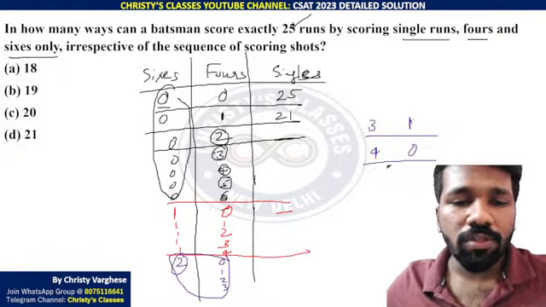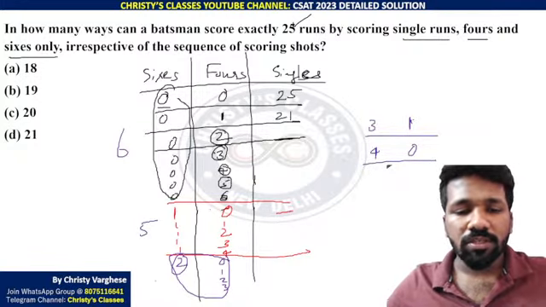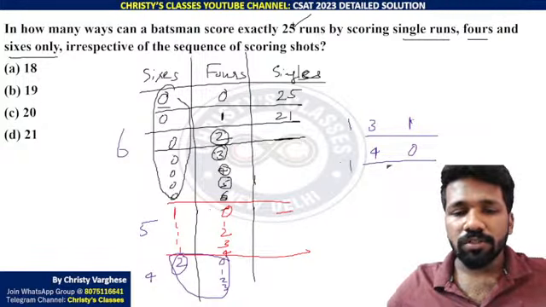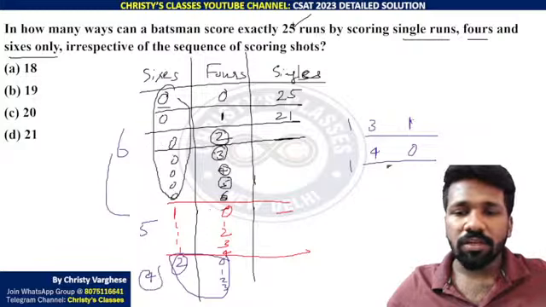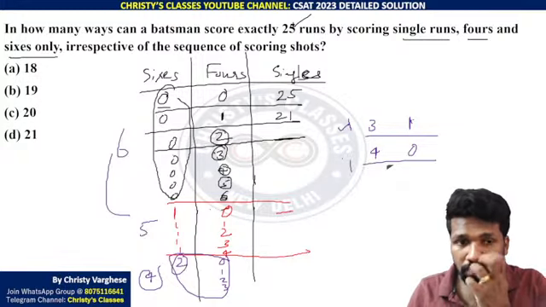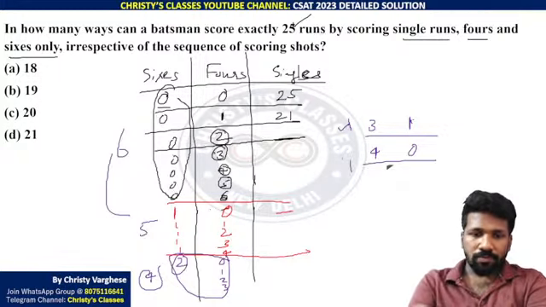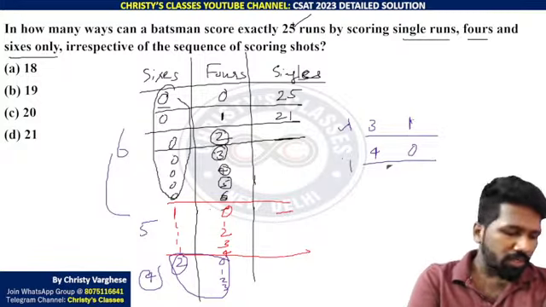So this much possibilities are there. Total 1 2 3 4 5 6 possibilities for 0 sixes, 5 possibilities for 1 six, and 4 possibilities for 2 sixes, and 1 for this, 1 for this. So adding all that, you will get the total answer. 11 plus 4, 15 plus 1, sorry, I think I have missed one more. Just a minute.